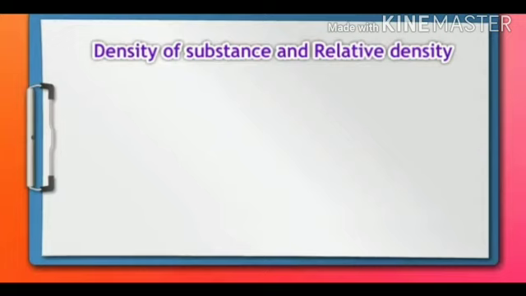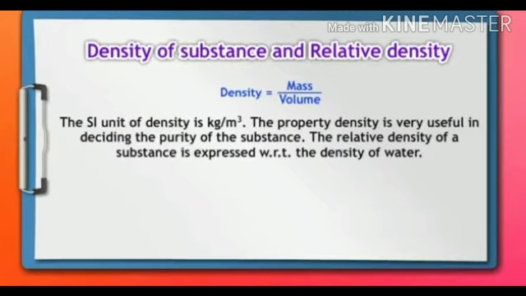Now, density of a substance and relative density. Density is equal to mass upon volume. The SI unit of density is kg per meter cube. The property of density is very useful in deciding the purity of a substance.